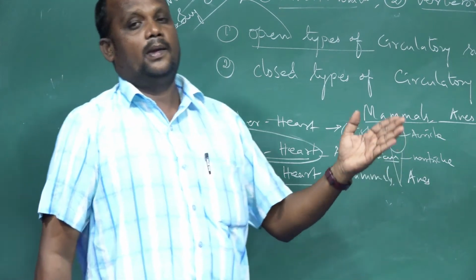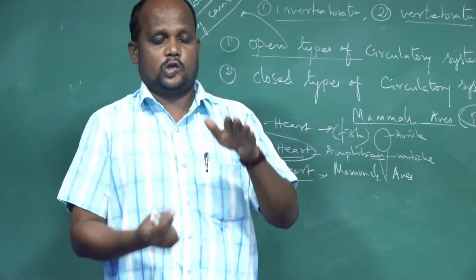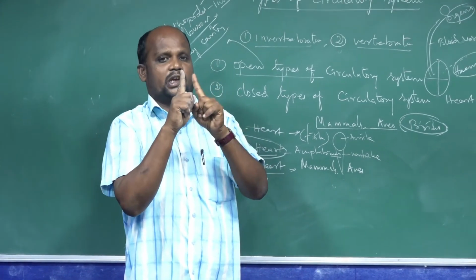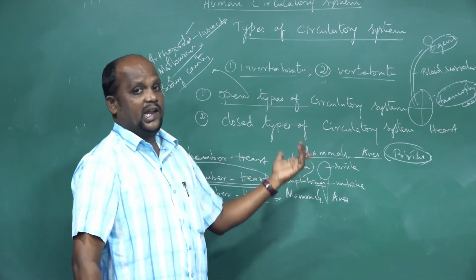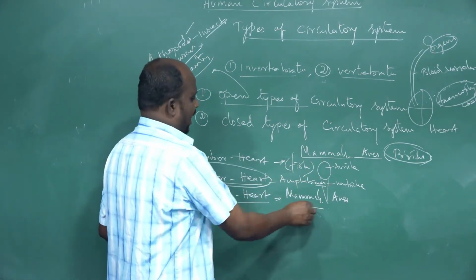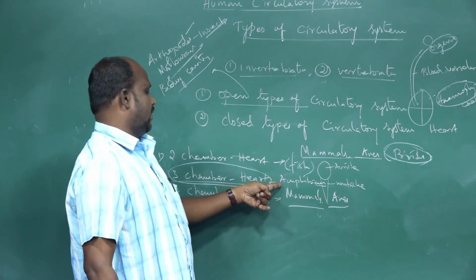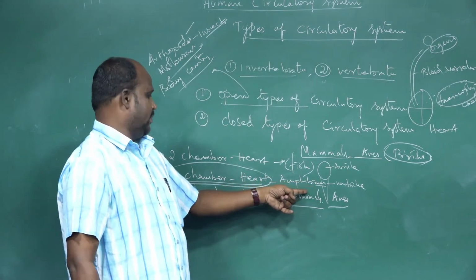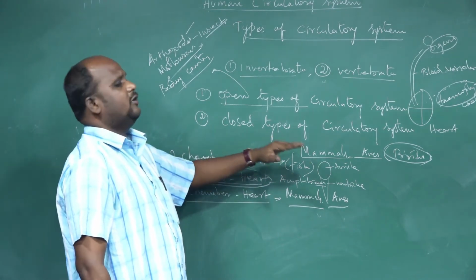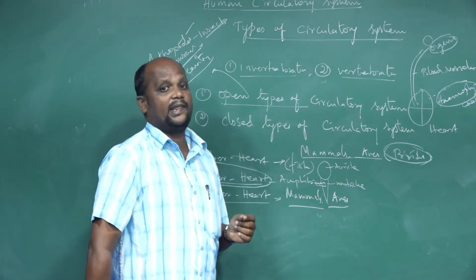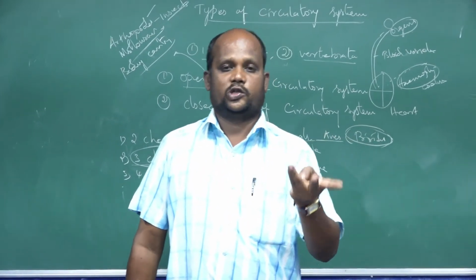One is the pulmonary circulation, the second is the systemic circulation. Including both, that is called double circulation. Double circulation is found only in mammals and birds. Incomplete circulation is found in amphibians except crocodiles. Single or venous circulation is found only in fishes. Another type of circulatory system: one is the open type, the second is the closed type.